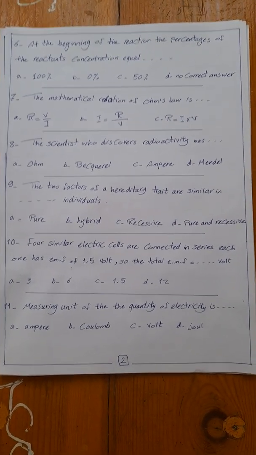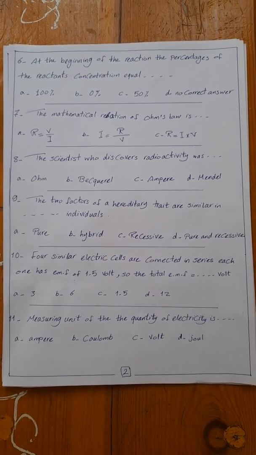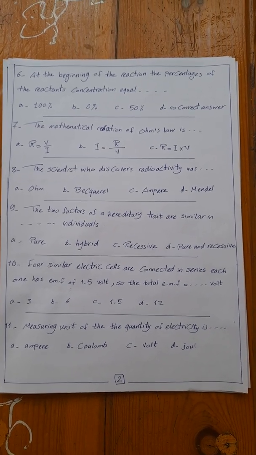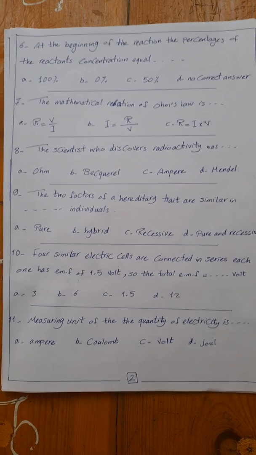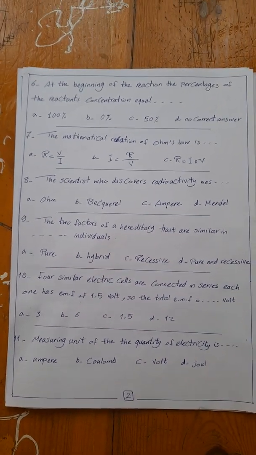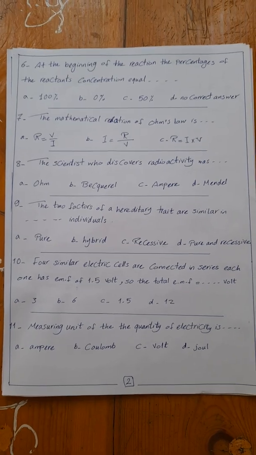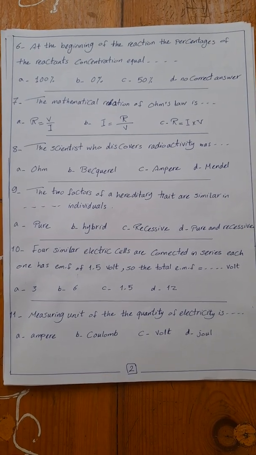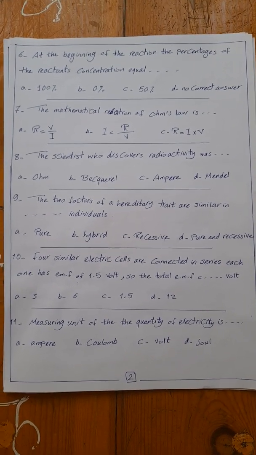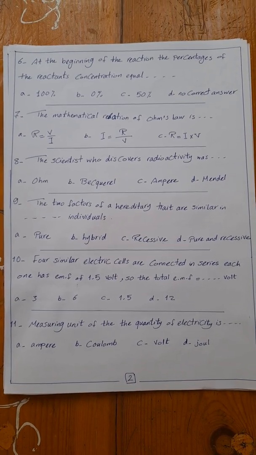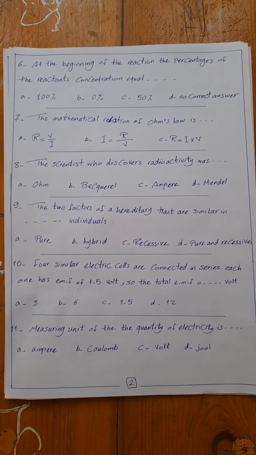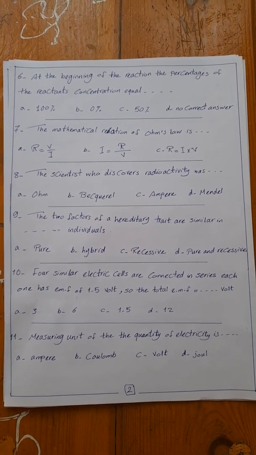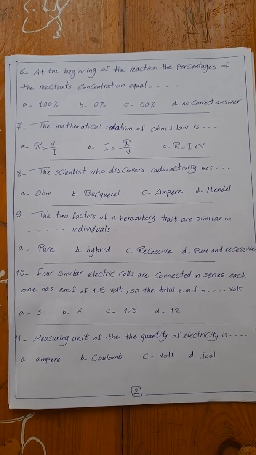Number 7, the mathematical relation of Ohm's law is. The answer is number A, R equal V over I. The scientist Ohm studied the relation between the potential difference and the intensity of the electric current, and he found that the ratio between the potential difference and intensity of the electric current is always constant value, which is R, or resistance. So the relation is R equal V over I.